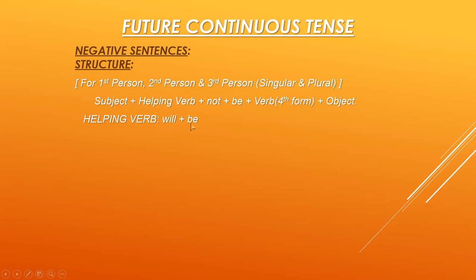Will plus be means there should be something in between will and be. Remember that will be does not come together, does not place together. Will and be do not place together here in the structure or in the sentence, and because of that I have added plus here, which shows that something is there in between will and be. So here in the structure, you can see that not is placed between will and be.